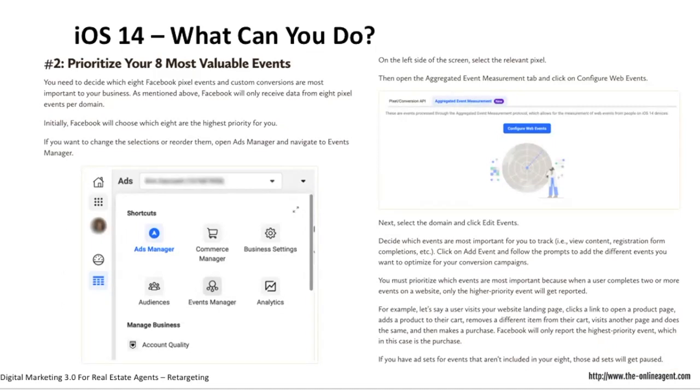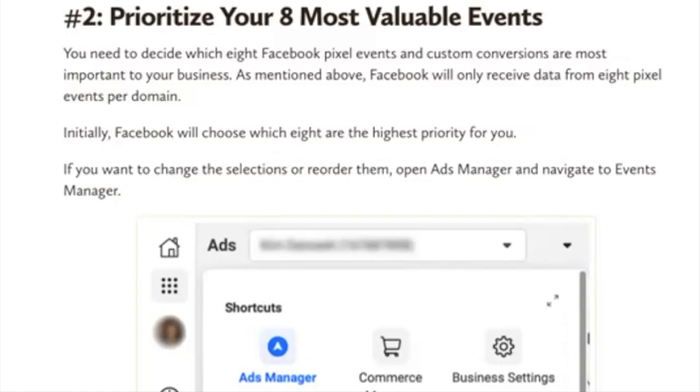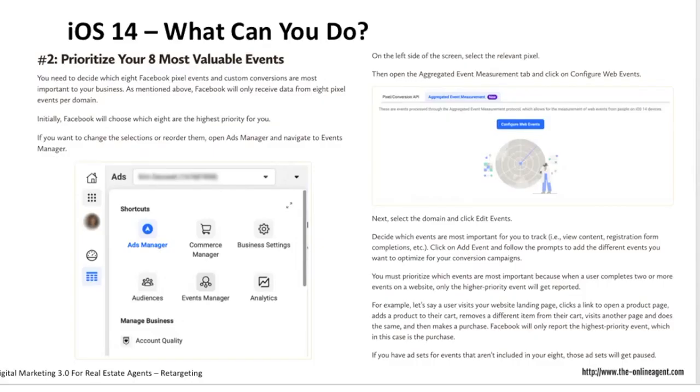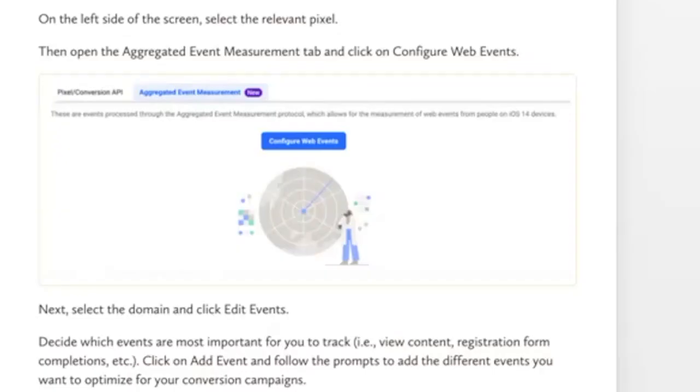So point number one is you can prioritize your 8 most valuable events in Facebook. In the Ads Manager, you can create events, and you should create events. It doesn't have to be 8. Make sure that you have created the events. And I have actually taught you how to do that in the course earlier on. This has not changed, but it's become so much more important now that you actually do it. So if you haven't done it yet, please do so now. It's really, really useful.